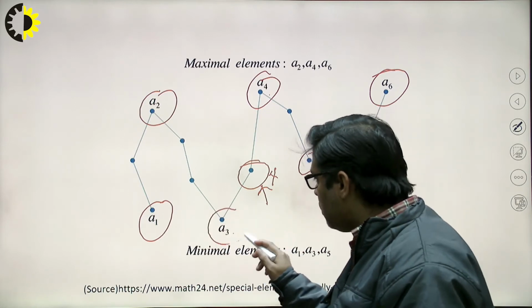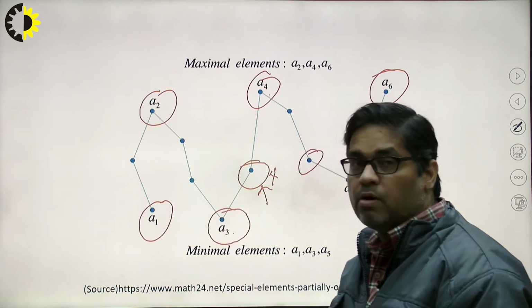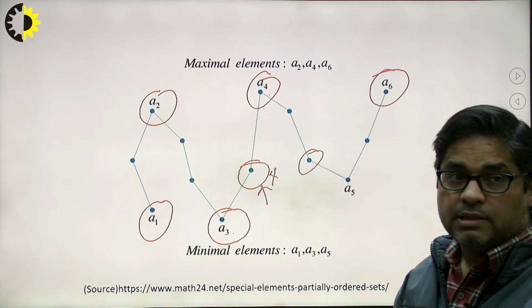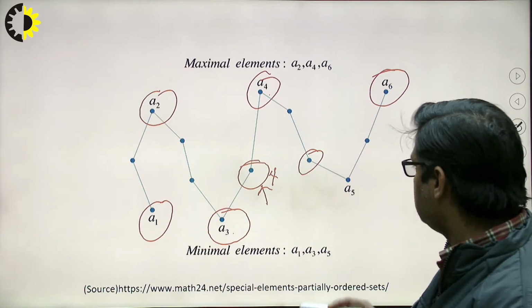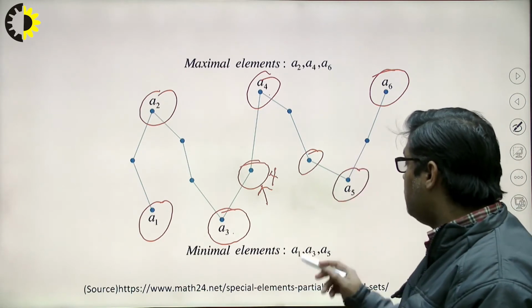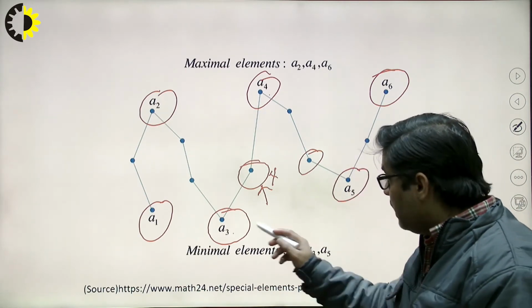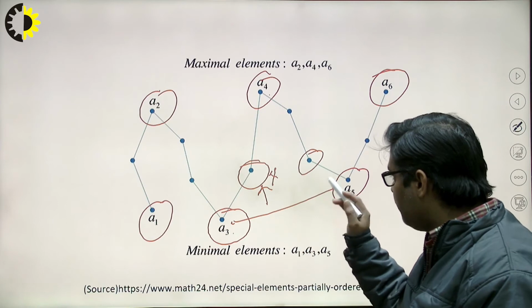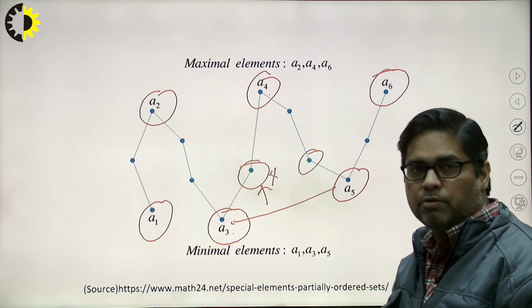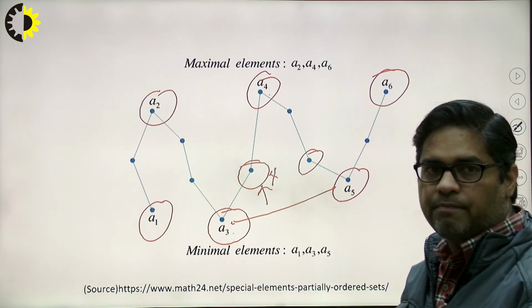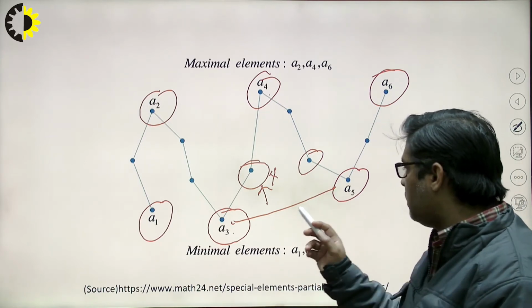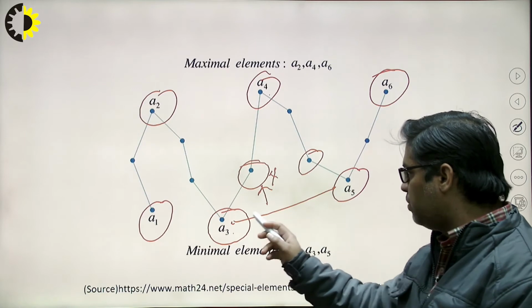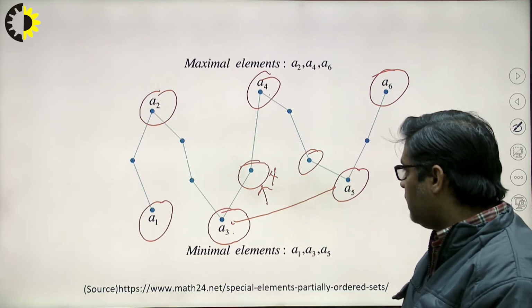Similarly, A3 is also minimal. Why so? Because no other element exists which is smaller than this. A1, and in this case A5 is also the minimum. But someone may say that A1 is less than A5, because if I say it directly, it looks like it is somewhere lower than A5. But in actual practice I cannot say anything about A3 and A5, because there is no direct relationship between A3 and A5.